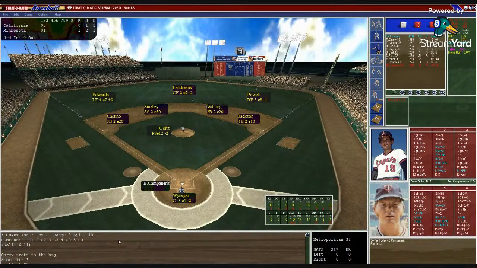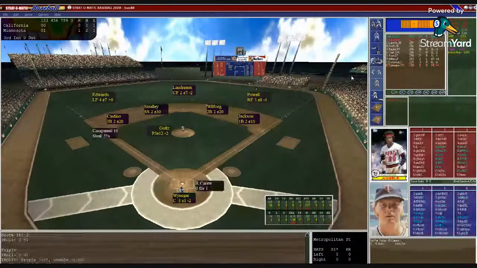So here's Bert Campaneris sitting .105, 38 at-bats, 2 RBIs. Angels kind of wondering if he's going to be the guy they want at shortstop all year long. Campy has not hit. Wynegar behind the plate. Goltz looks in, gets the sign. Here's the pitch to Campaneris. And that is a shot in the gap. Campaneris will go for 1. He goes for 2. He still got wheels. He's going to go for 3 and slides in safely.